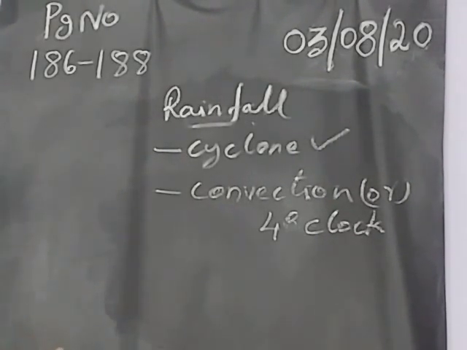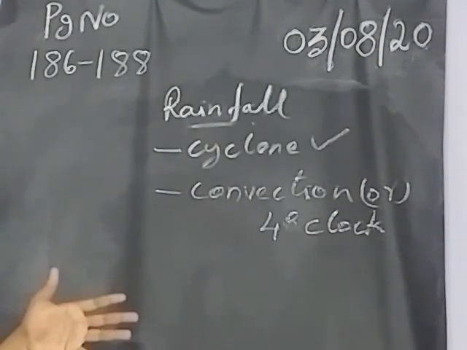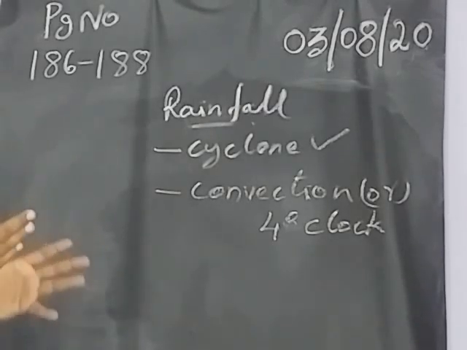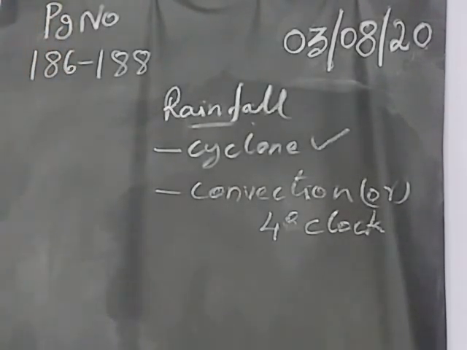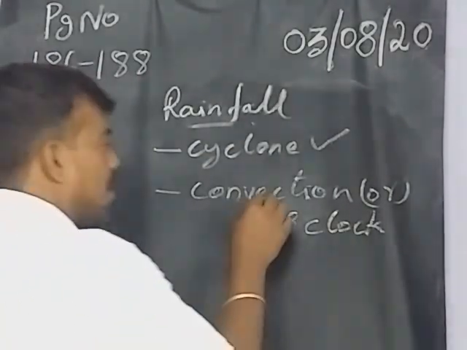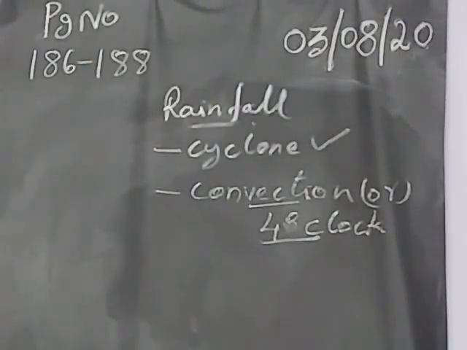How does it happen? From the morning up to 2 or 3 o'clock, the water vapor process happens and it forms a cloud. Because of the heavy temperature, the ice cubes in the cloud become rain. That kind of rainfall is called convectional rainfall.